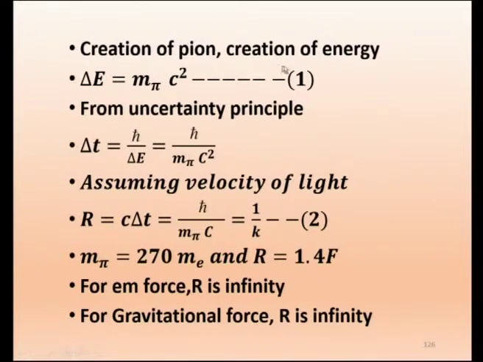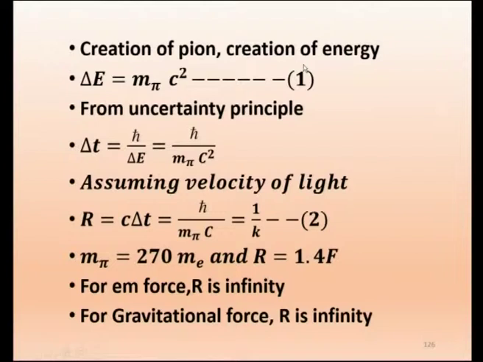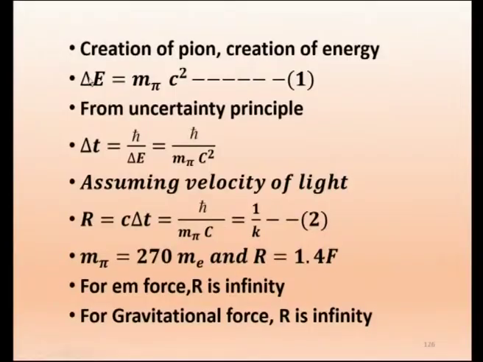Creation of pion is creation of energy. So, we are able to create energy, and what is the energy created? Delta E equal to m pi c squared. That is from Einstein's mass energy relation. Energy is created, particle is created, which means that equivalent energy delta E is created. Now, is it not a violation of conservation of energy? Because something is created, particle is created, energy is created. Now, again Yukawa's answer is that this energy delta E is created only for a short duration given by the uncertainty principle.